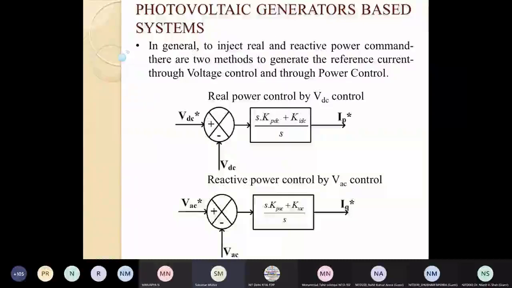So to achieve this real and reactive power control, I usually go for two control loops. One is the DC voltage control loop, and another is the reactive power control loop.